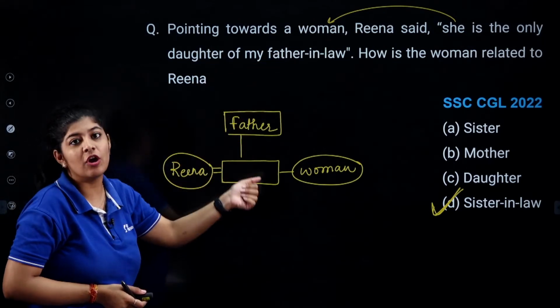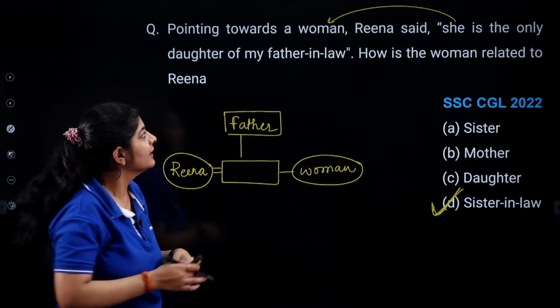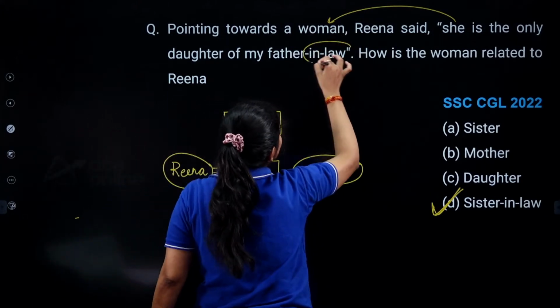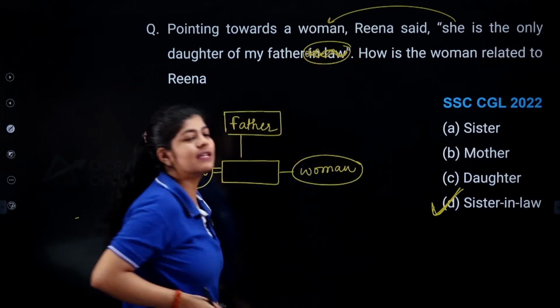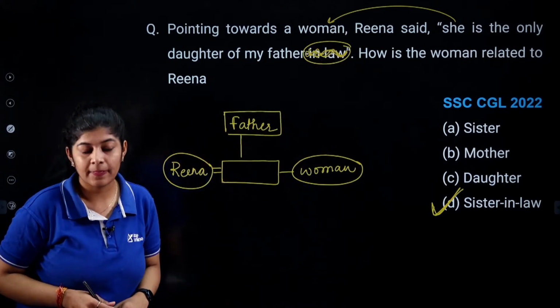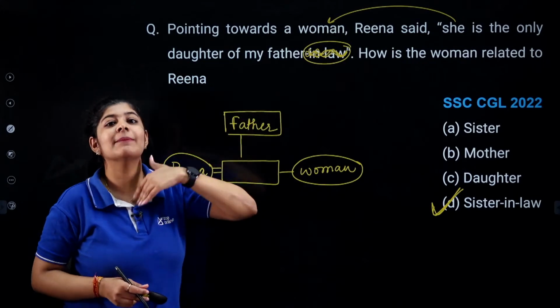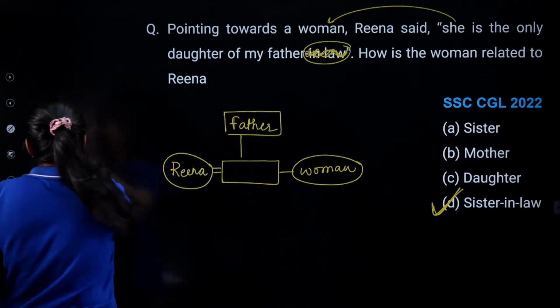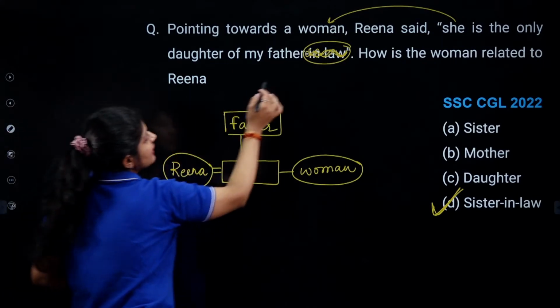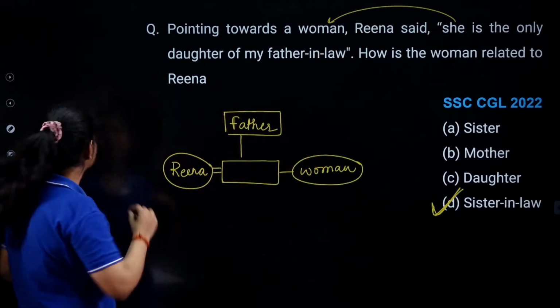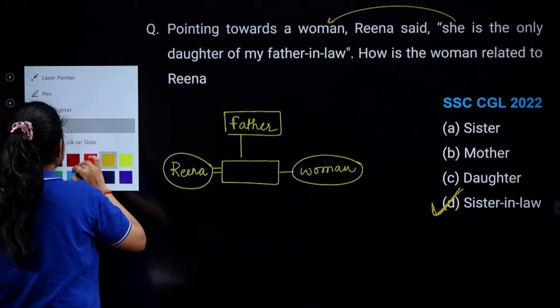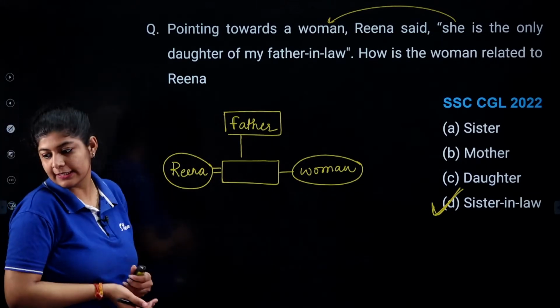If she were saying my father, then the answer daughter would be correct. But here the data is given that my father-in-law. So she is married to someone, and we are talking about this person's sister. Is it clear now?